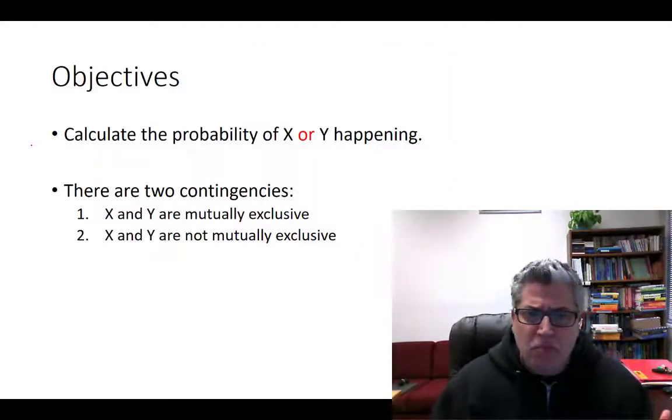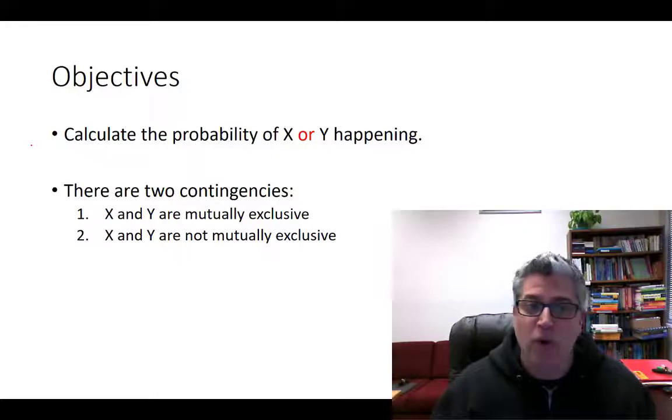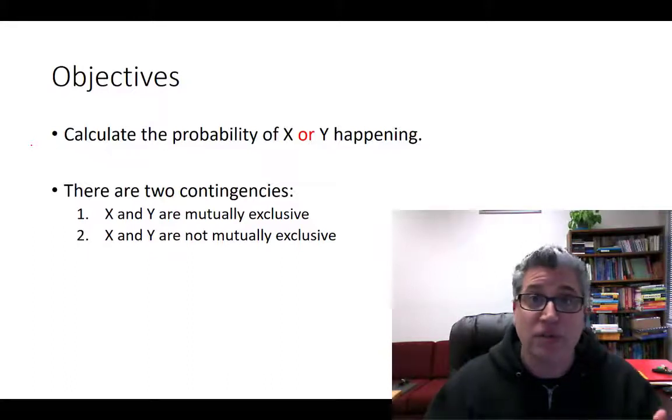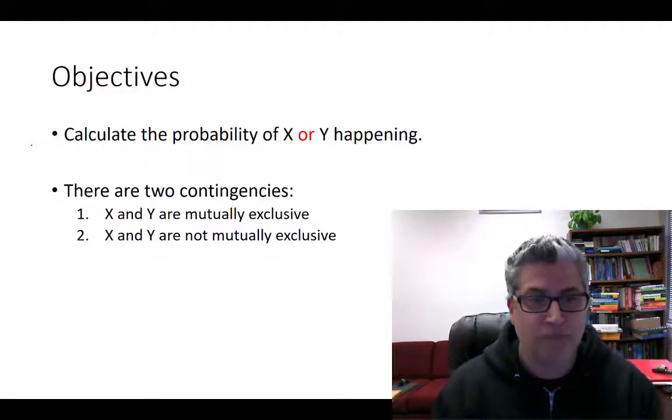You might be asked, what's the probability of X or Y happening, or A or B? Right? So two contingencies or more. It could be like, what is the probability of A or B or C or whatever happening? The critical word there is or.